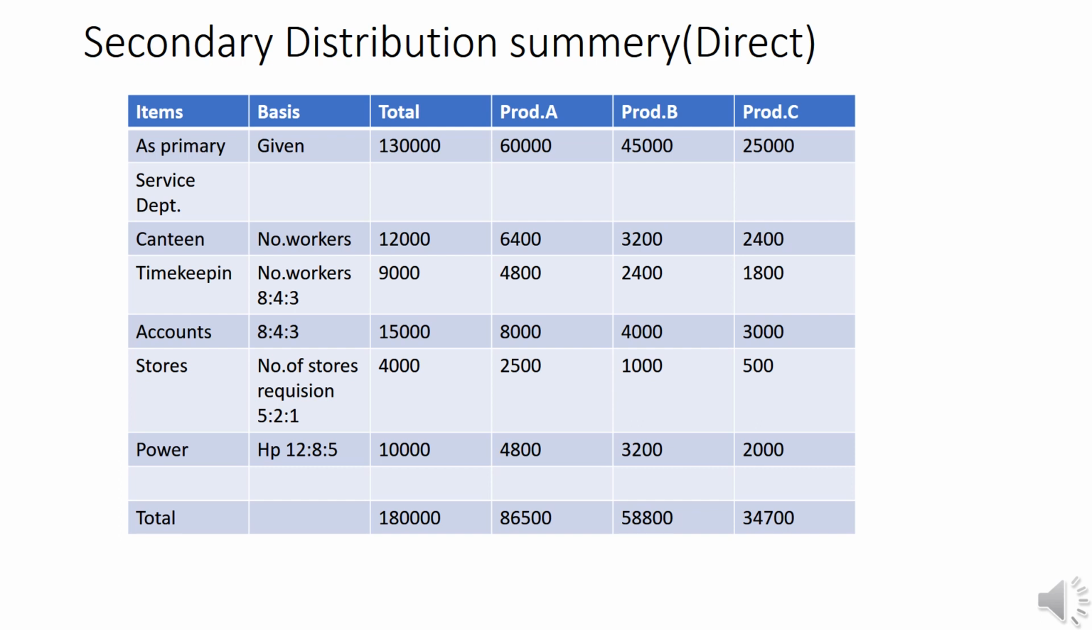And power can be reapportioned according to horsepower. The ratio that is 12 is to 8 is to 5. Total is 25. That is why the apportion like this: 10,000 into 12 by 25, 4,800. 10,000 into 8 by 25, 3,200. 10,000 into 5 by 25, 2,000. Then take the total of production department A, production department B, production department C. That is equal to A 86,500, B 58,800, C 34,700.